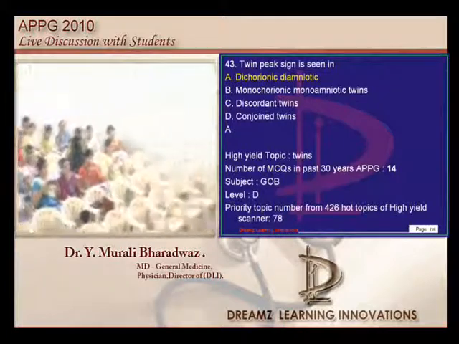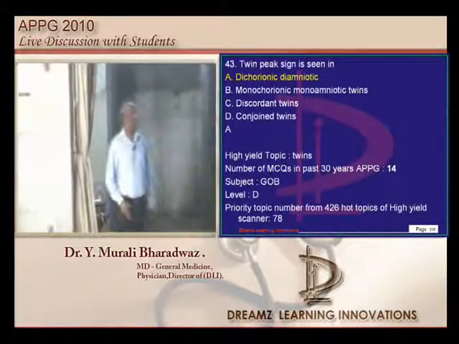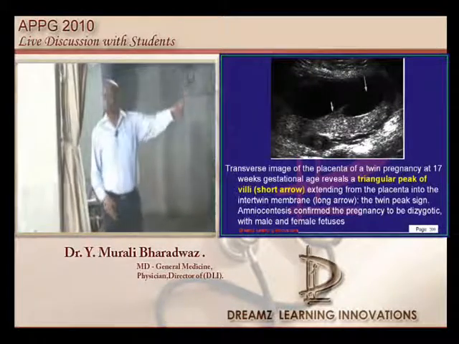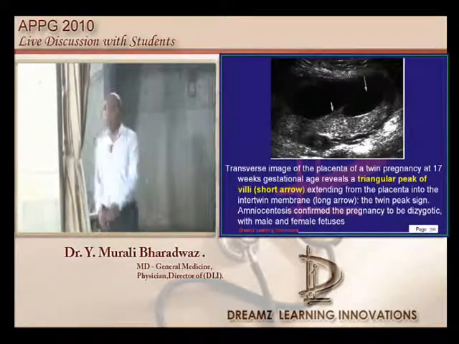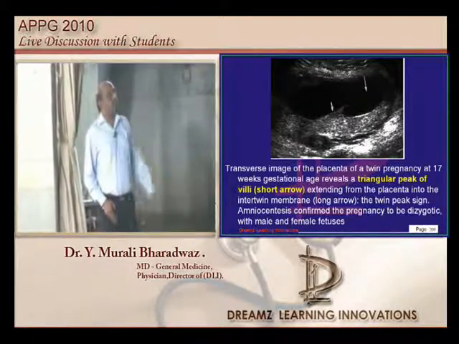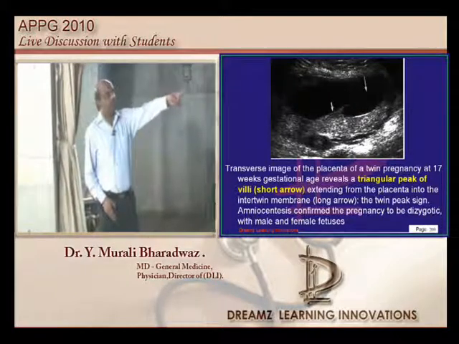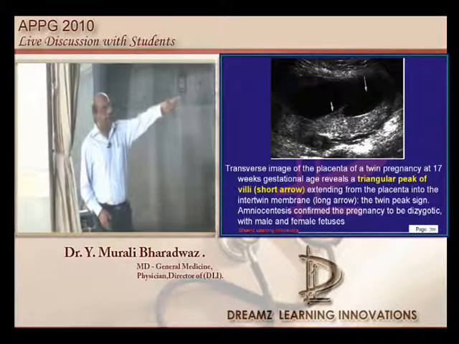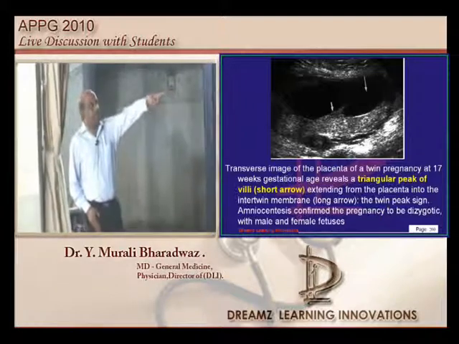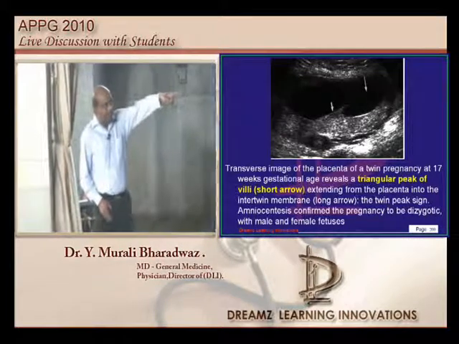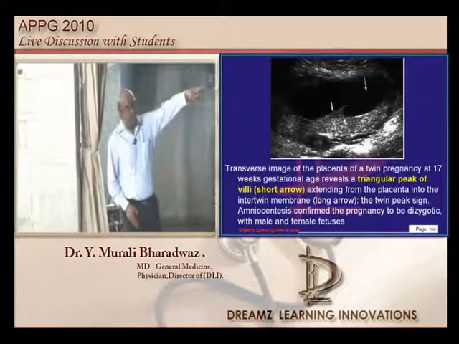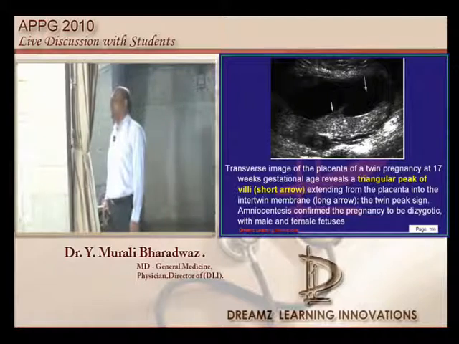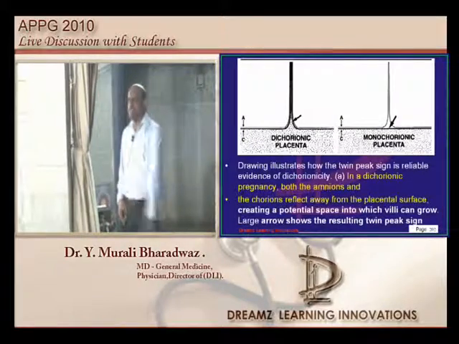Diamniotic, dichorionic. If that kind of twinning is there, what will happen, doctor? If you do an ultrasound, you will find a lambda sign which is positive. If there is dichorionic, diamniotic twinning, this is a typical lambda sign which will appear. Are you able to appreciate the lambda here? A triangle with a line raising. This only happens in dichorionic, diamniotic twinning. Many times asked, even in our mock test we had this question.